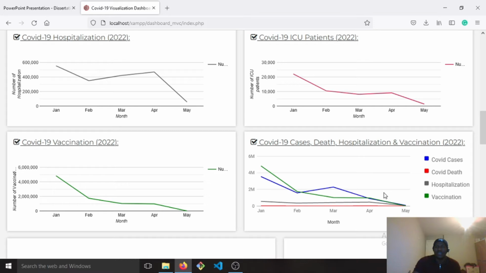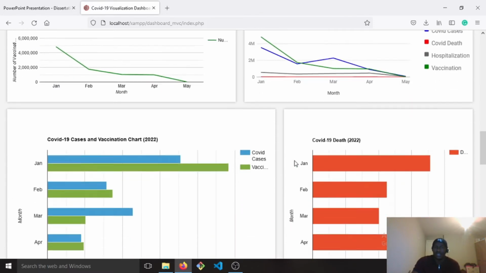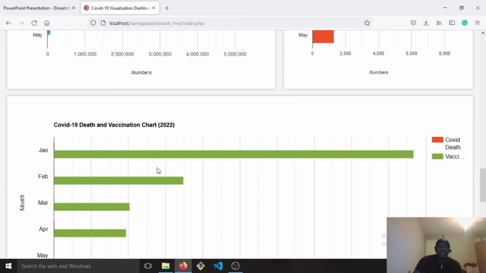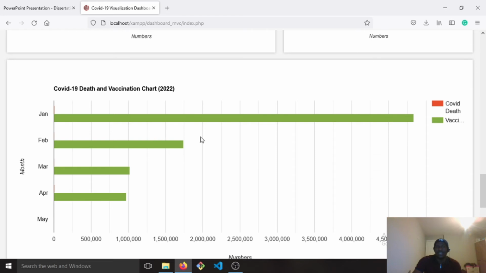Then this gives you a comparison of the four variables, that's the COVID cases, the deaths, the hospitalization, and the vaccination. And this gives us a bar chart presentation of the cases with vaccination. So the blue is the cases, while the green is the vaccination, and this gives you the bar chart presentation of the COVID deaths for each of the months for the year 2022. And this also gives us a trend for the vaccination.